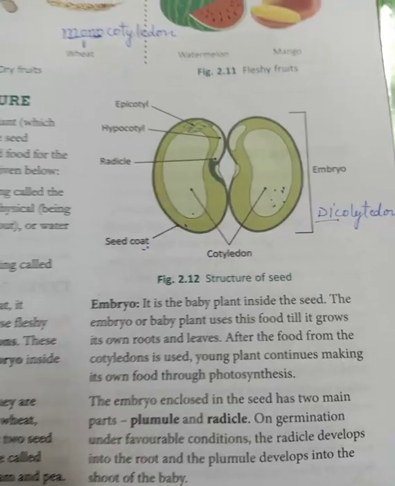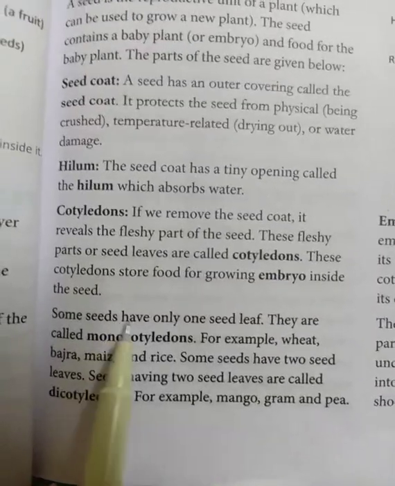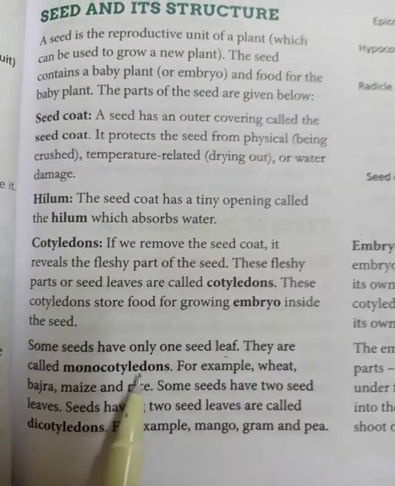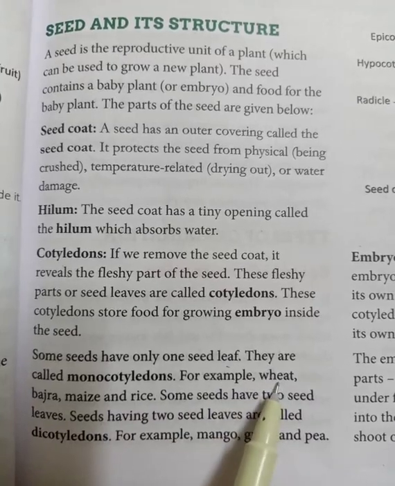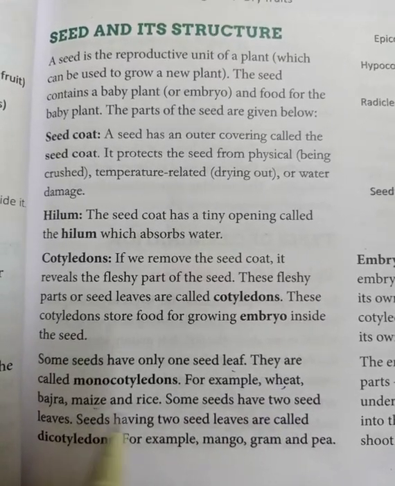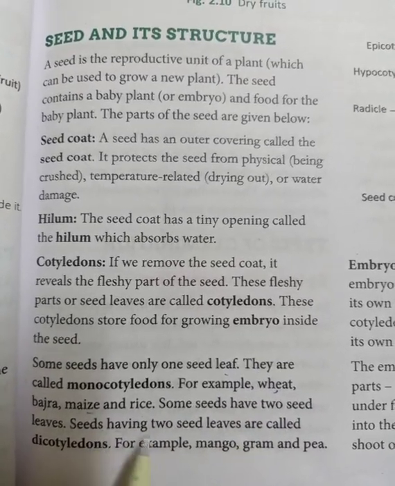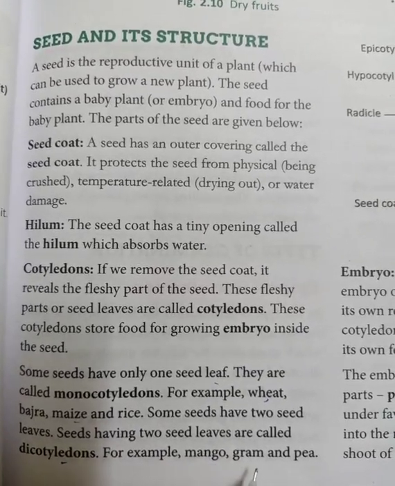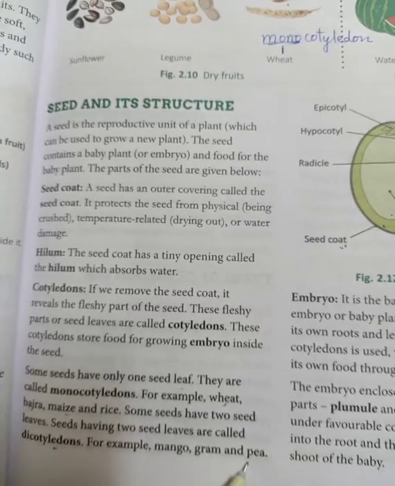Next one is, children, you can see in your book also, they have already given that some seeds have only one seed leaf. They are called monocotyledons. For example, wheat, bajra, maize, rice. And seeds having two seed leaves are called dicotyledons. For example, mango, gram, pea, etc.